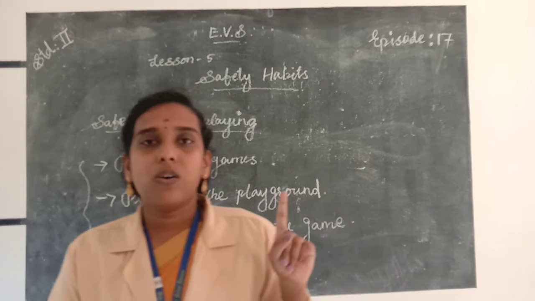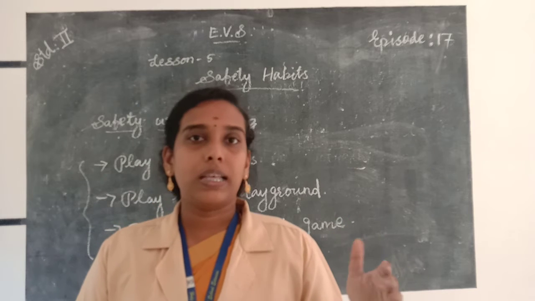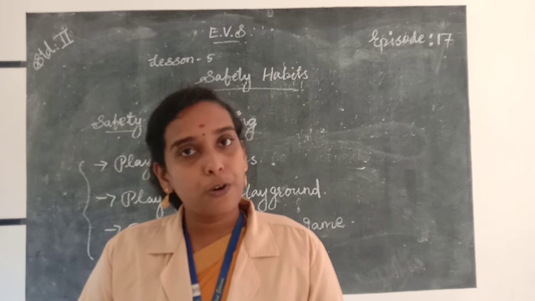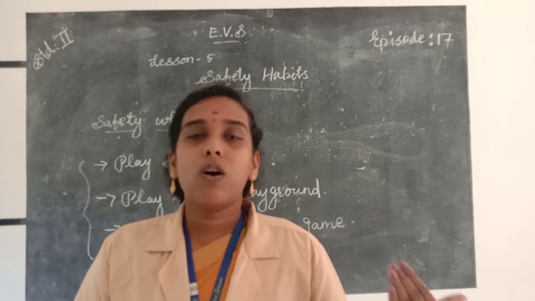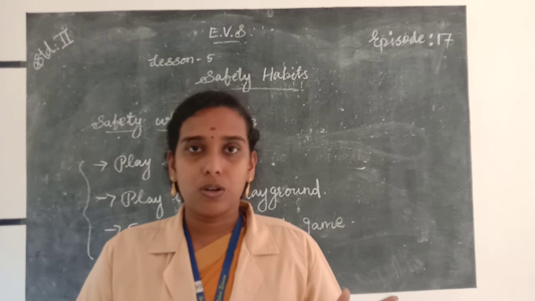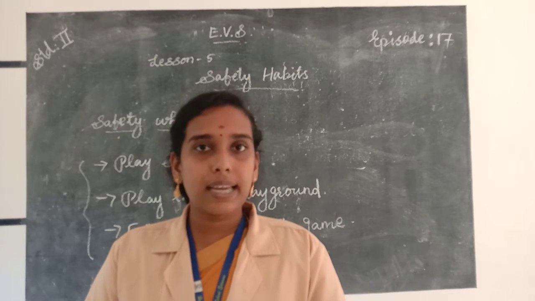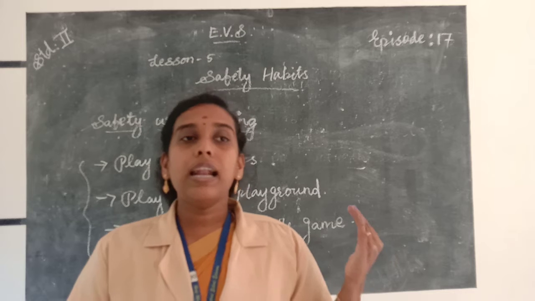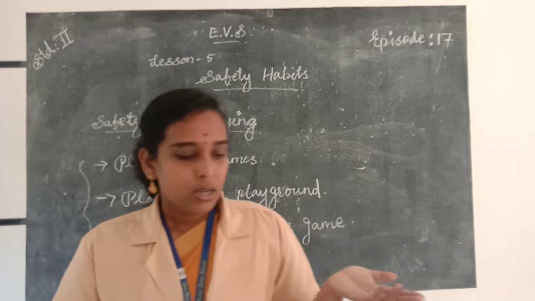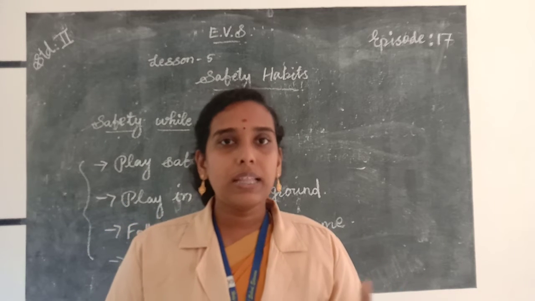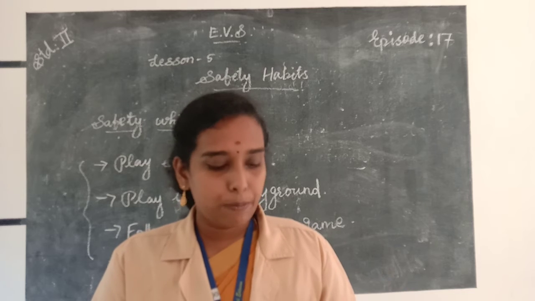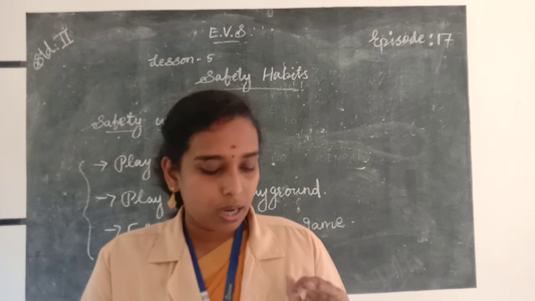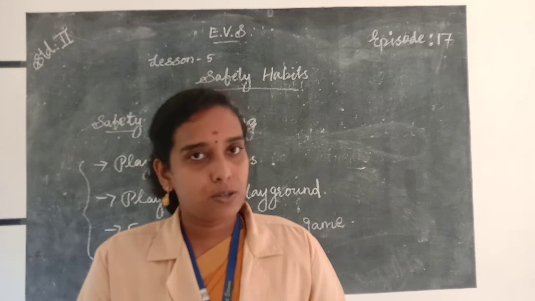First one, always walk on the footpath. If there is no footpath, then you walk on the left side of the road. Do not walk on the right side of the road. So always walk on the footpath and cross the road from the zebra crossing while the traffic has stopped.